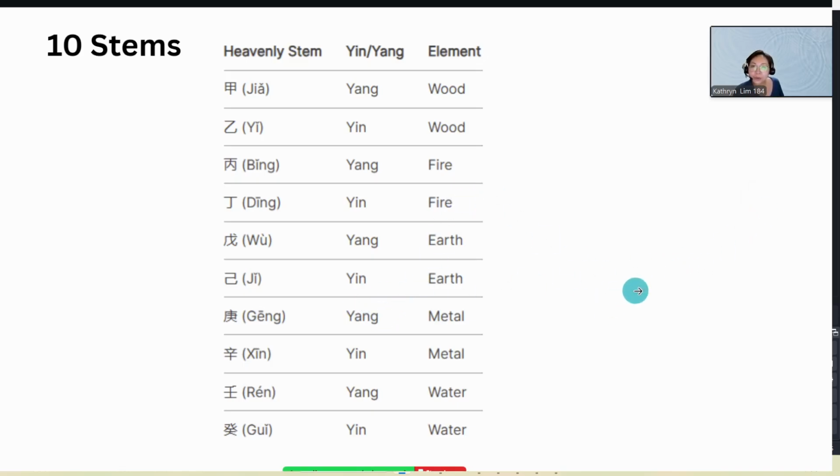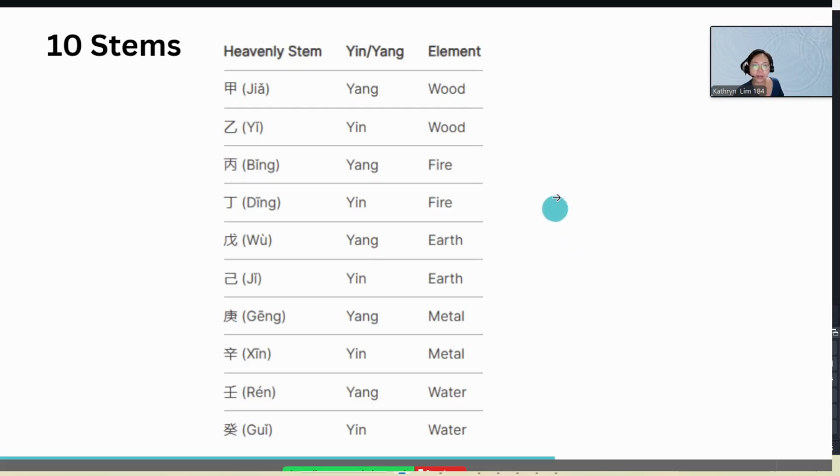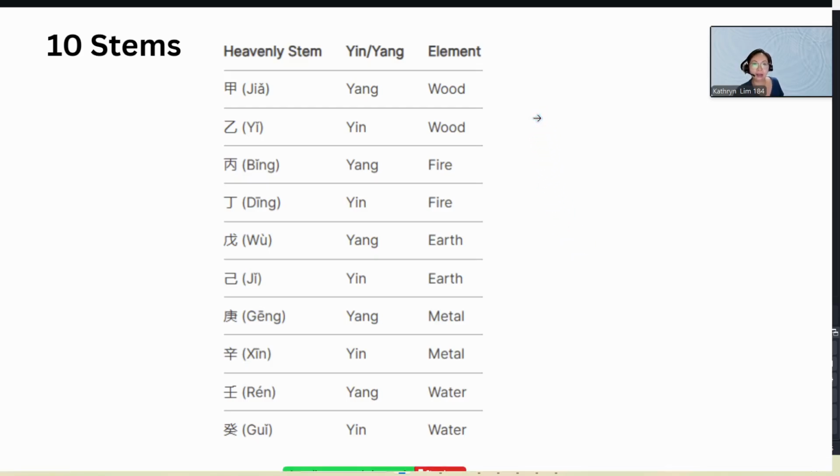So in lesson three, we'll also learn about these heavenly stems and what they can be associated with. We have learned 甲乙丙丁戊己庚辛壬癸. Each of them represents the yin and yang of each element. I have not actually been able to fully understand or remember each stem at this moment, so I'll try harder. I'll go on to the next one.